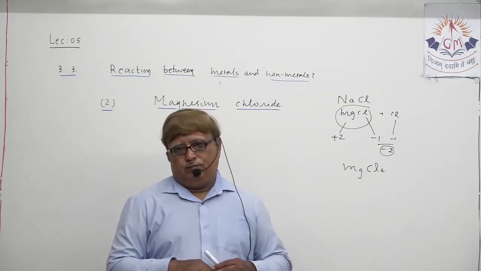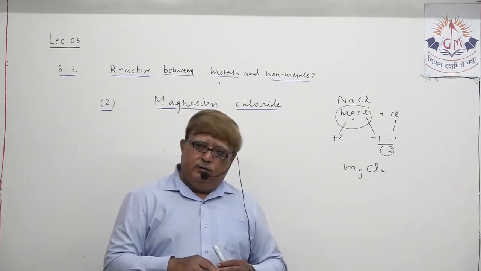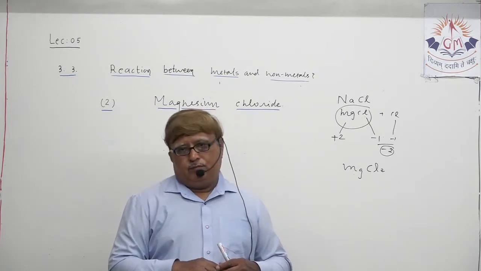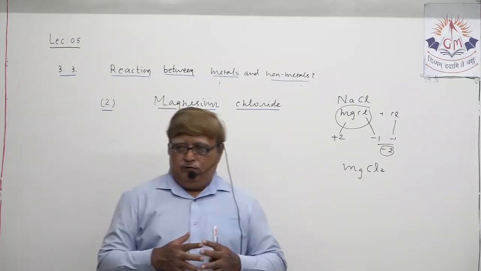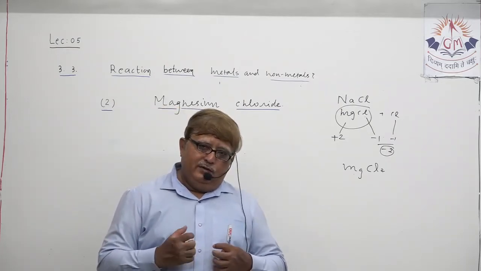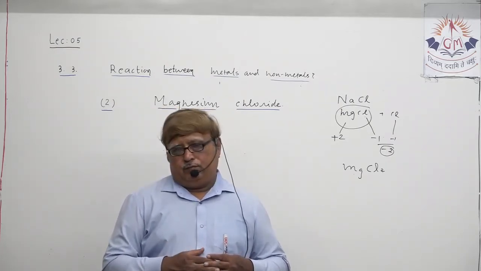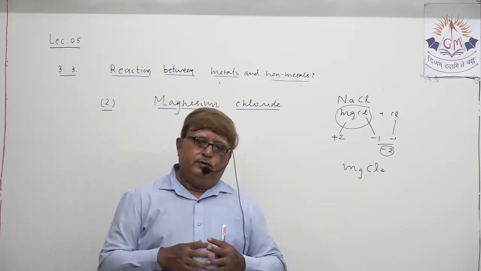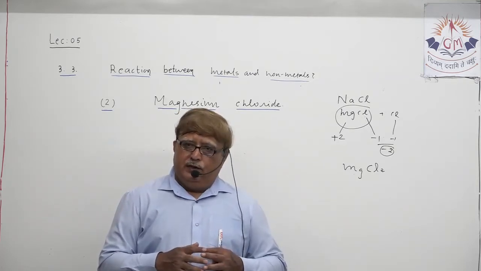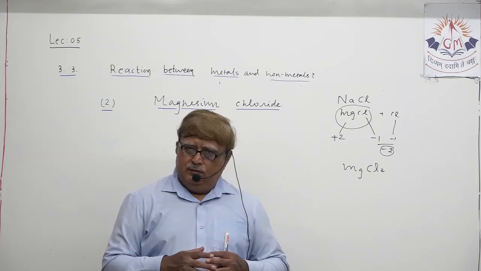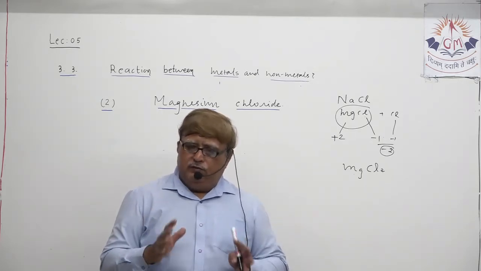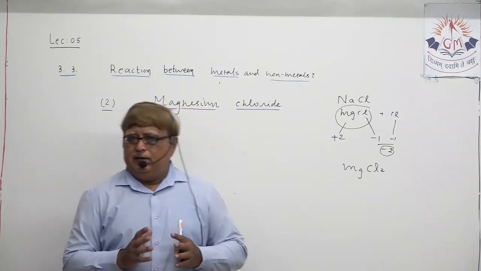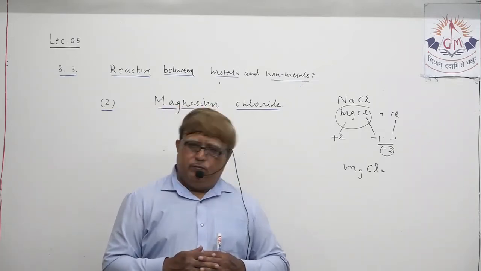AlCl3, silicon chloride. The valency of silicon is +4, it has the capacity to deliver 4 electrons. Understand? No doubt it always has a tendency to share, but this is just to give you an idea of how to make the formula.